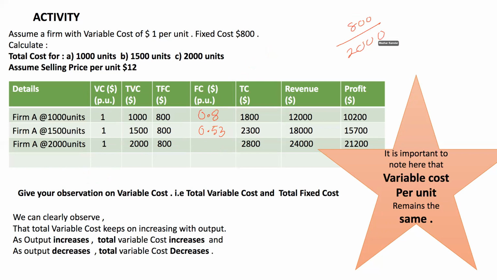So fixed cost per unit would be how much? 0.4. So it is important to note over here that the variable cost per unit will always remain fixed, but the fixed cost per unit will reduce as output increases.